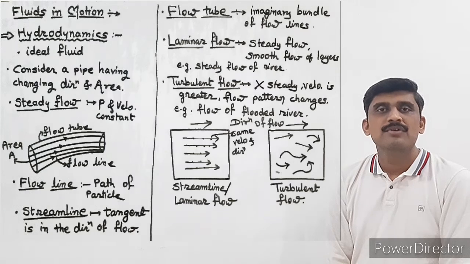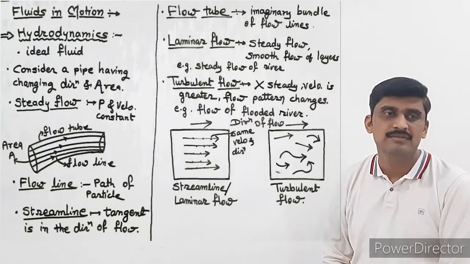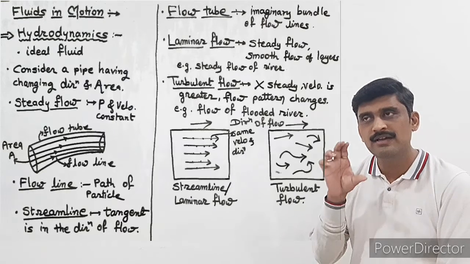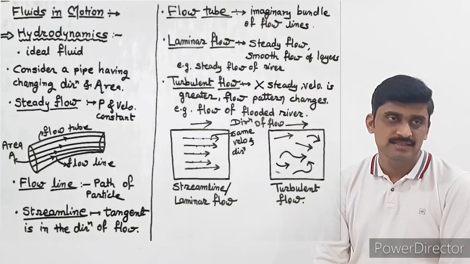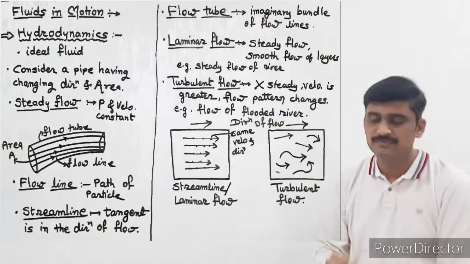All the molecules flowing from left to right direction, and the bundle of those flow lines can be called as the flow tube. Okay, these are the two new terms.